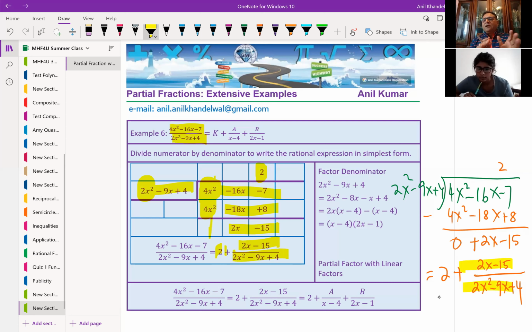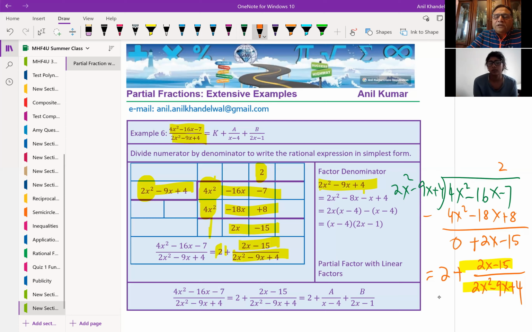So we have simplified to one level the rational expression. Is this step clear to you? Yeah, yeah. Now, the denominator in this particular case is not in the factored form. So let us factor the denominator, which is 2x squared minus 9x plus 4. Well, we can look into product and sum. What is 2 times 4? 8, right? 2 times 4 is 8. So we want minus 9. We'll do minus 8 and minus 1, correct?